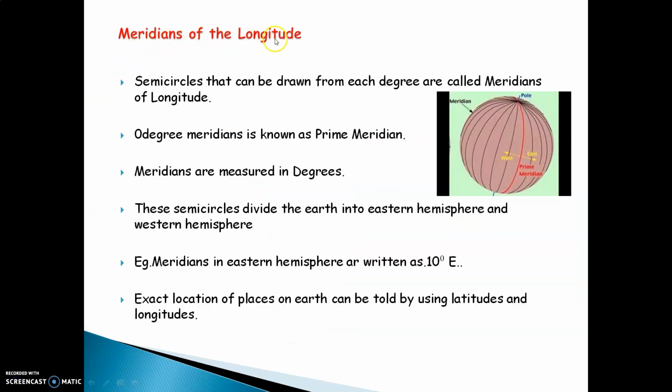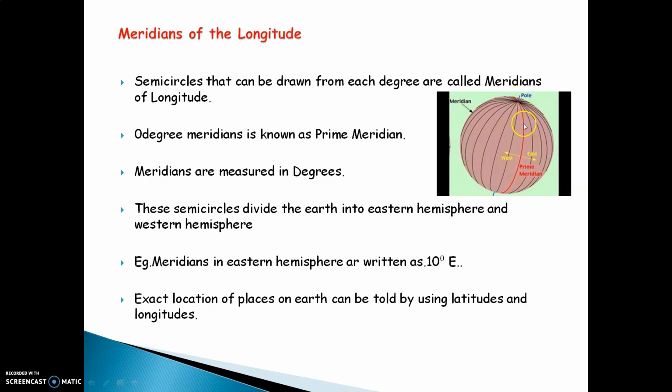The meridians of longitude. Semicircles that can be drawn from each degree are called meridians of longitude. 0 degree meridian is known as the prime meridian. You can now see in this particular picture some standing lines drawn from the north pole to the south pole. These are called the longitudes. The standing lines on the earth are called the longitude. You will realize the red one that passes through the center of the earth is called the prime meridian.